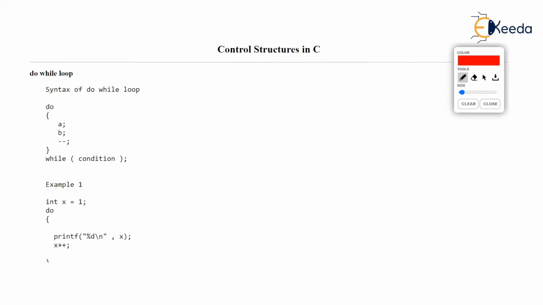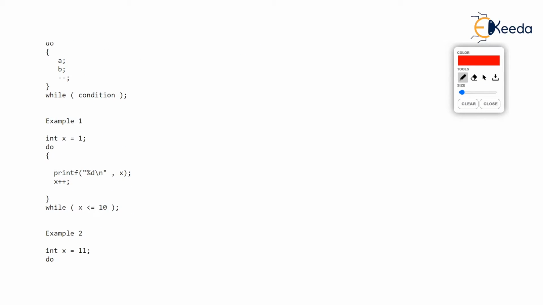Now you watch this example. And how will this example run? And what will be the output? You notice that x begins with 1 here, int x is 1, and then do is reached. So whenever our machine will execute, there is nothing to check here. You observe, what do you mean by do? Simply do it. So whatever is given in the pair of braces here will be done.